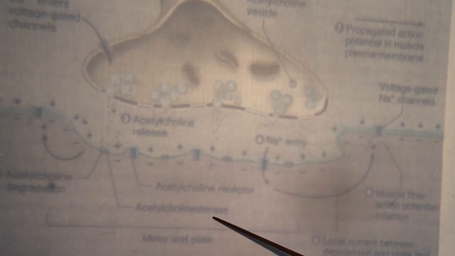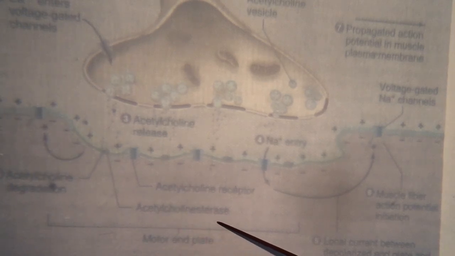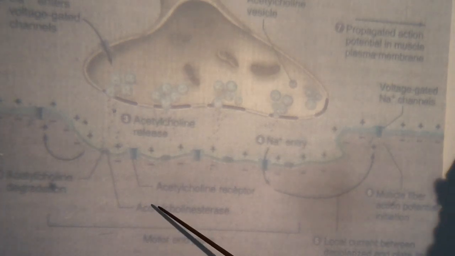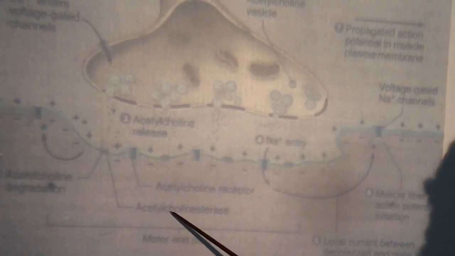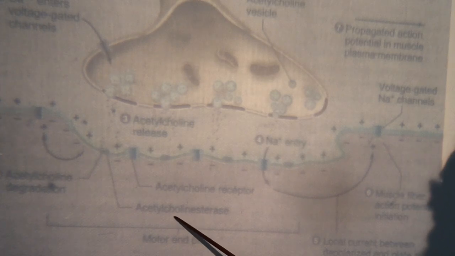So the remaining is degraded, destroyed by the enzyme acetylcholine esterase. I told you acetylcholine is allowed to remain bound with the receptor only for a few milliseconds. Some of it will diffuse out from the receptors. The remaining is degraded, broken down by the enzyme acetylcholine esterase present in the subneural clefts.